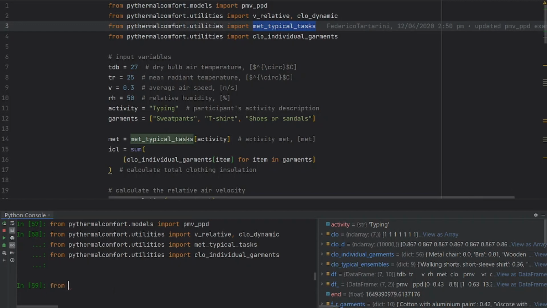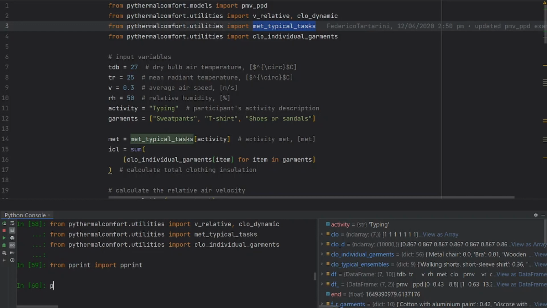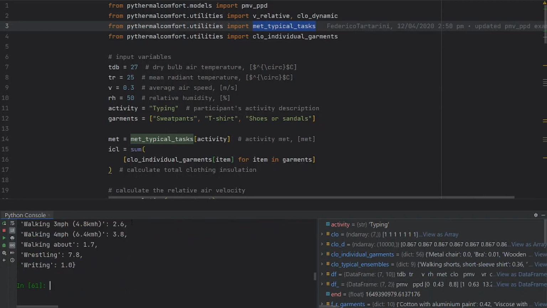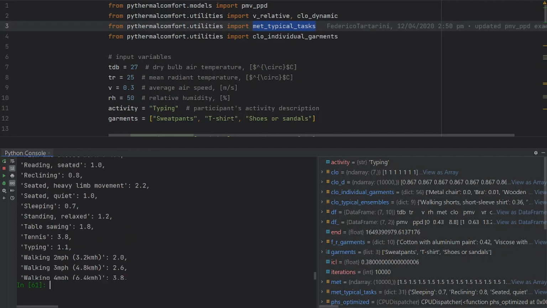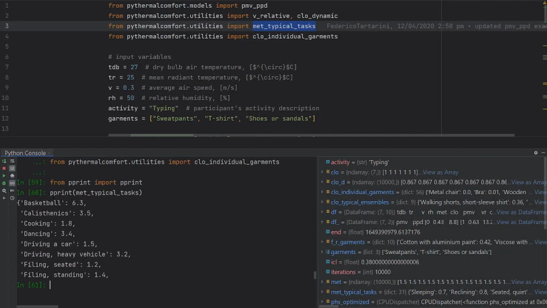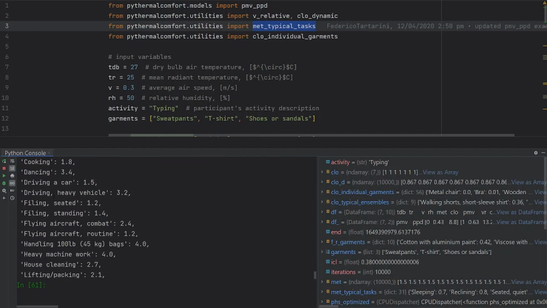So let me import pprint, so I'm going to be able to run pprint, which is pretty print, of the met tasks. Inside this dictionary, you can find the metabolic rate of a lot of different types of activities, which you may find useful.